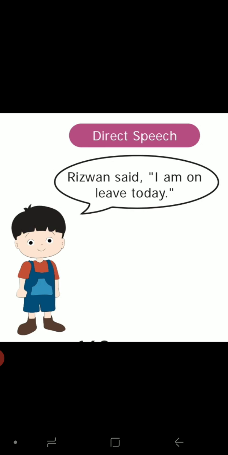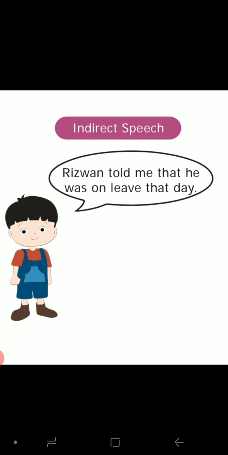While we are changing into indirect speech, what are the changes? Can you say? Rizwan told me, because here a listener is there. If the listener is there, we want to change said to told. Earlier, with Smith, we used said only, as no listener was there. Here, Rizwan said to me. So, Rizwan told me that, conjunction that, the I changes into he, am changes into was, on leave that day. Today changes into that day.